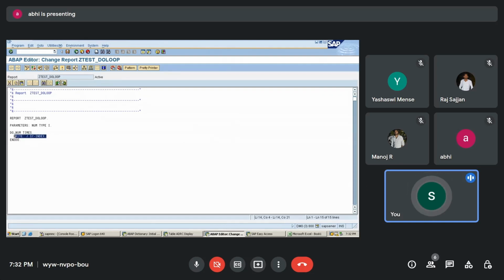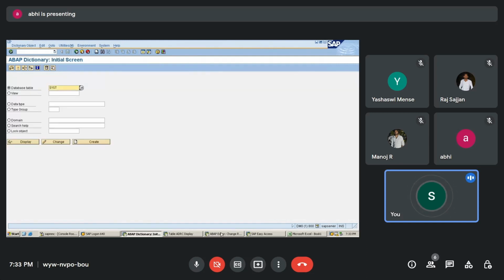So automatically it is going to count how many times the loop is executing. SY-INDEX need not be incremented. Like we were using c equals 1 first, and then c equals c plus 1, which is called incrementing. SY-INDEX need not be incremented. It is going to increment by itself automatically. So this is the first system variable we have.